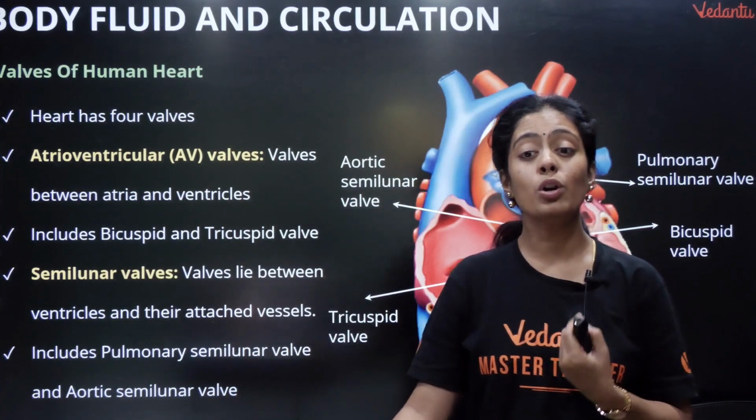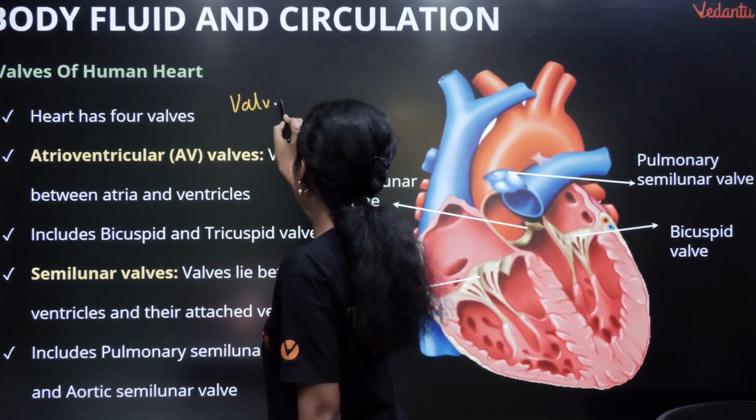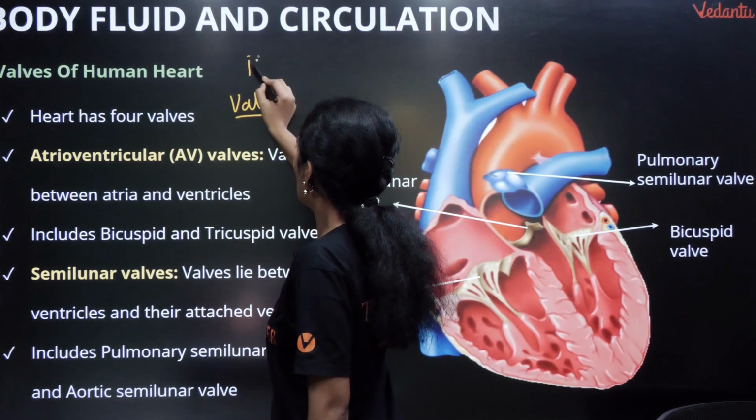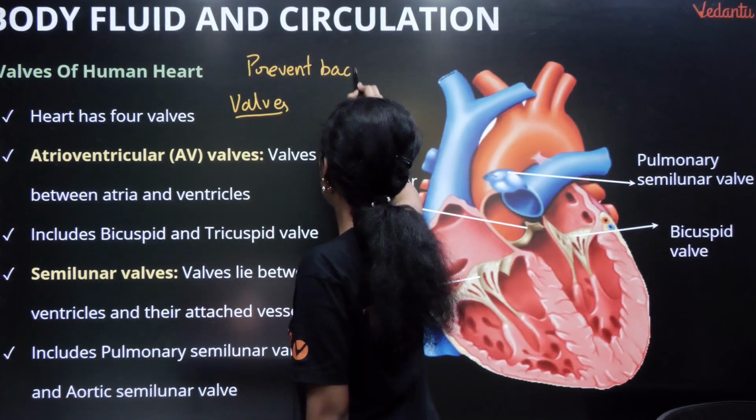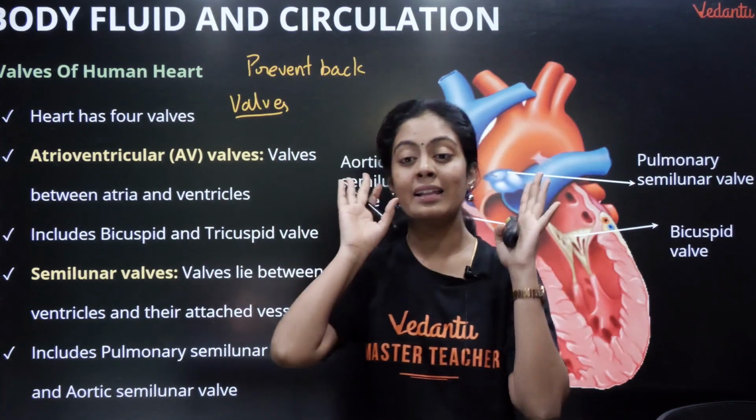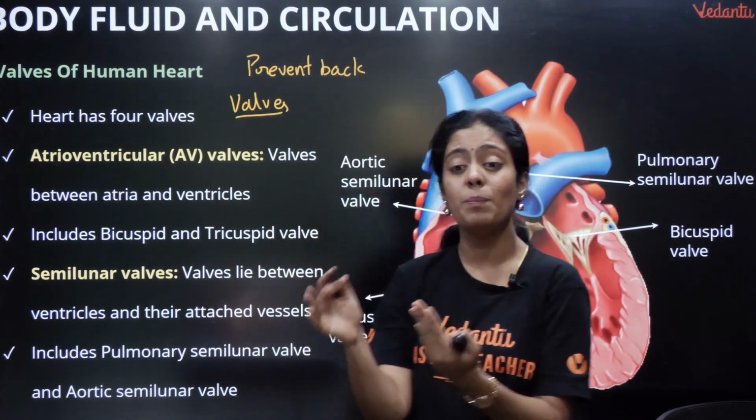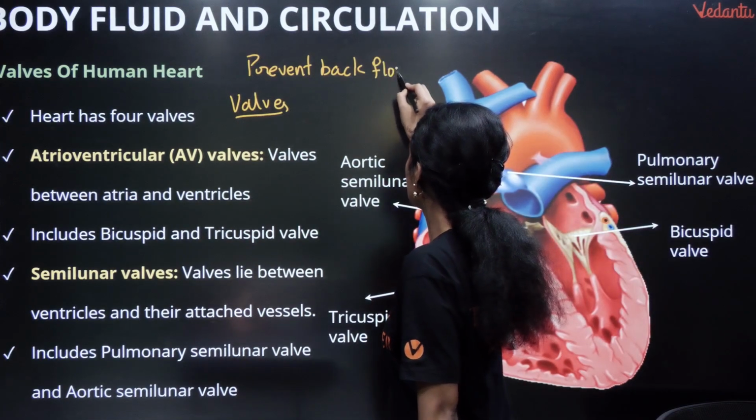Okay, now we are going to talk about valves. Okay, ma'am, valves na enna romba important. They are going to prevent backflow of blood. Eppadi oru gate irukku, eppadi oru barrier irukku, okay, eppadi oru jennal irukku, adhe mari your valves are going to prevent the backflow of blood. Okay, romba mukkiyamaana vishayam.